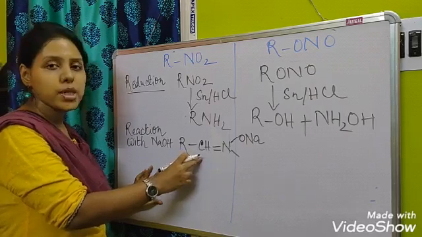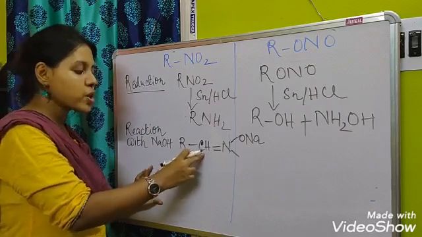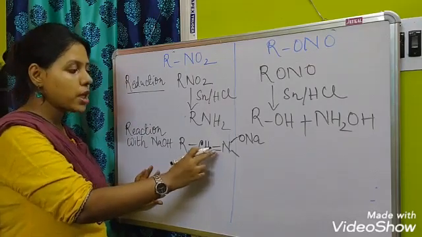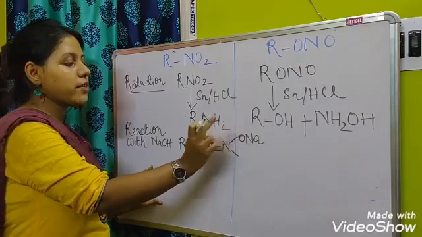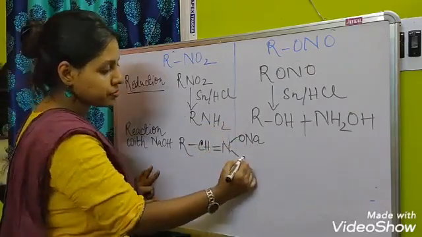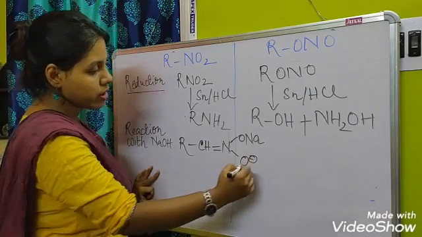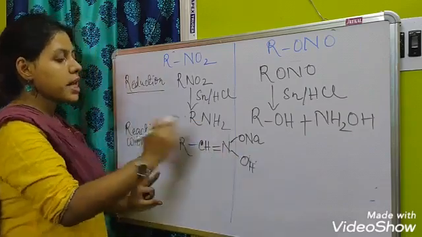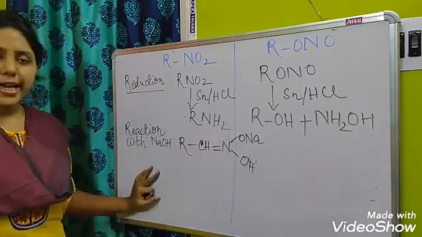By removing the alpha hydrogen, there will be the formation of a double bond, and this negatively charged oxide will make a bond with the sodium. So this is the sodium salt of nitronic acid.